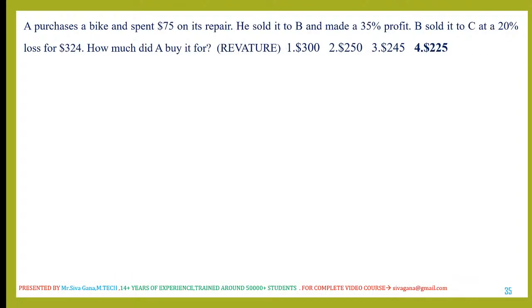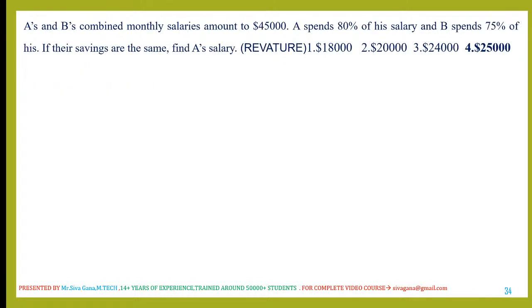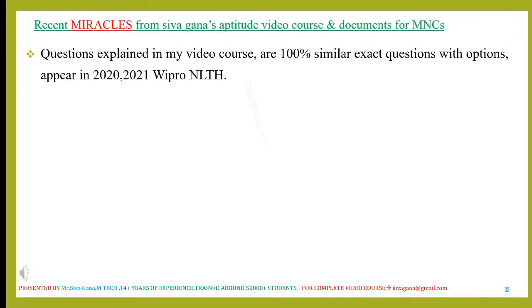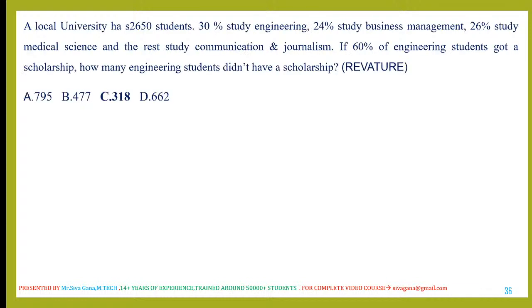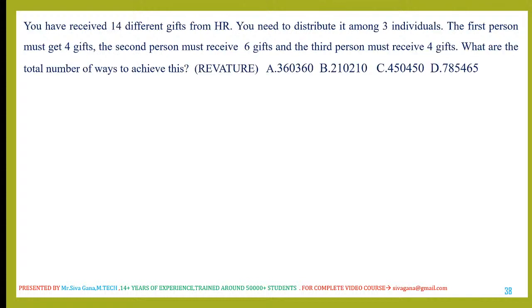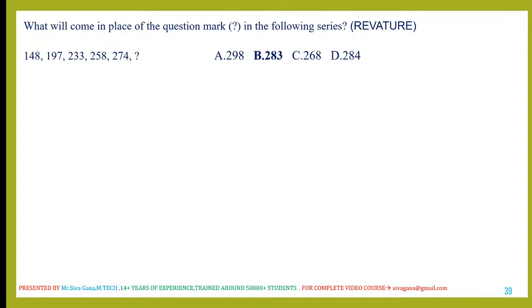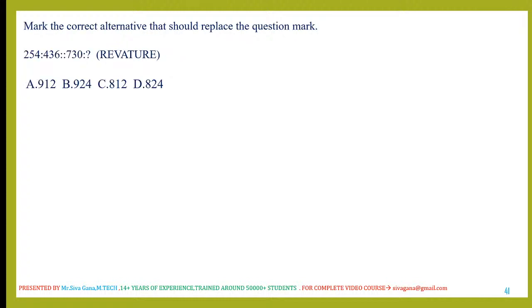So one, two, three, four. This question is from percentages, and this is the question from profit and loss. This is the question from set theory. This is the question from ratio and proportions. This is the question from again set theory. It's a number series question, and this is a logical reasoning question, a good quality question.